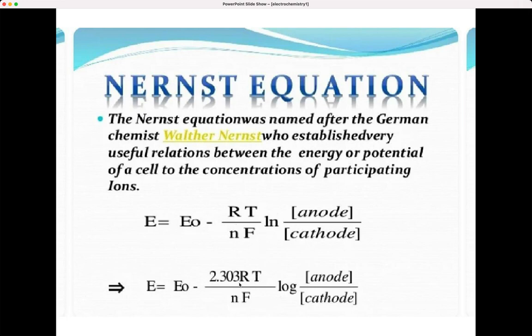So why are you putting 2.303? To change ln to log form, anode by cathode. See, these two are different, ln and log are different. I am sure mathematics students know that. We need not go into a very deep explanation for this. Just remember, to change ln to log, just put 2.303.